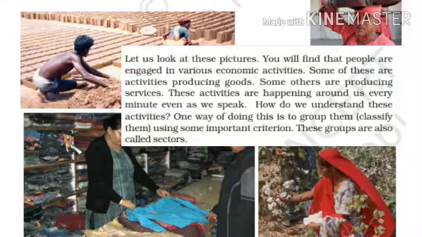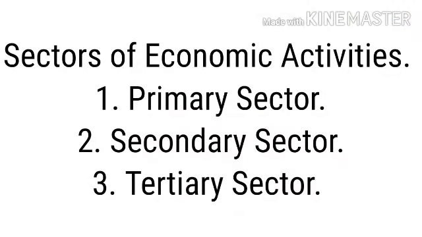One way of doing this is to group or classify them using some important criterion. These groups are also called sectors. That means people are engaged in different economic activities producing either goods or services. When we group them on the basis of similar economic activities, they are called sectors. There are three main sectors of economic activities: the primary sector, the secondary sector, and the third one is the tertiary sector.